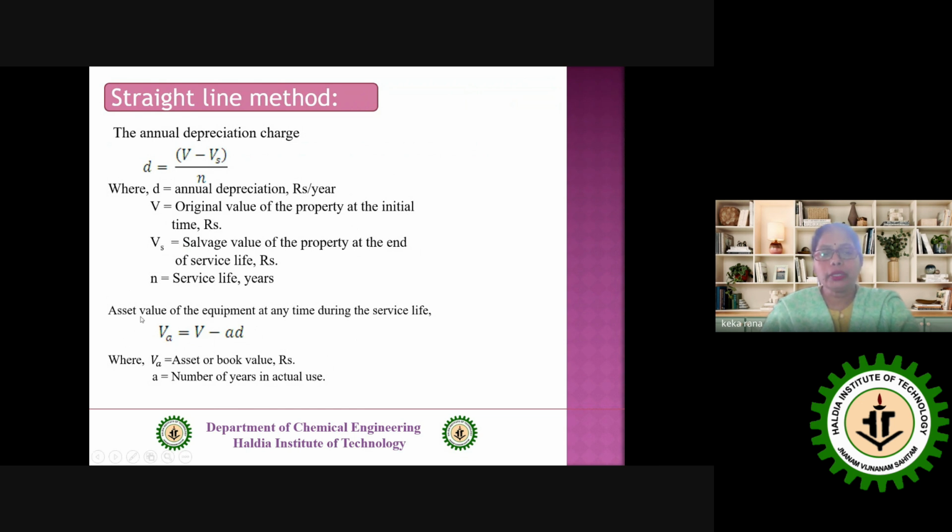Okay, but the question is, after this reduction, what is the asset value? Suppose a is any year within this nth year, or maybe equal to n, the service life. That means we have to know about v, the original value. We have to know about the ath year, maybe 0, 1, 2, 3 up to the nth year, and d is the depreciable amount. So v minus a into d gives you the asset value va. Those are the two working formulas for this straight line method. This d is for the depreciable charge and va is for the asset value.